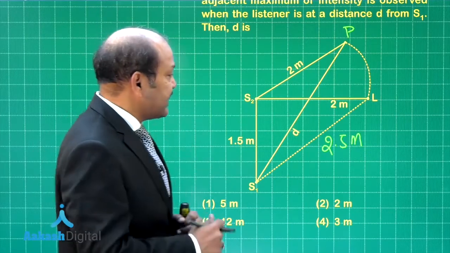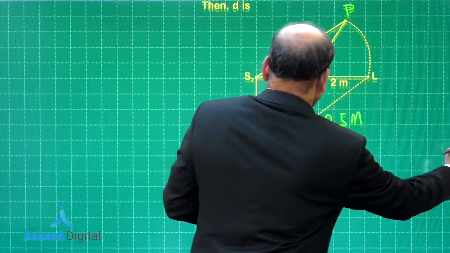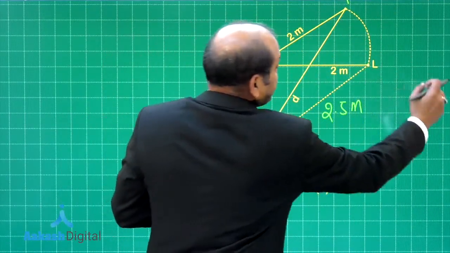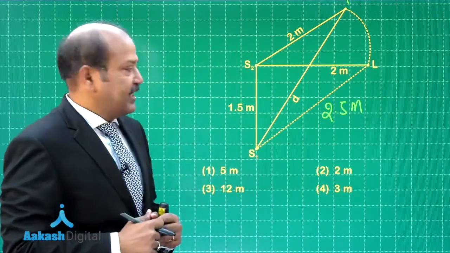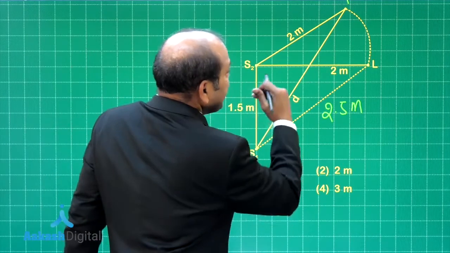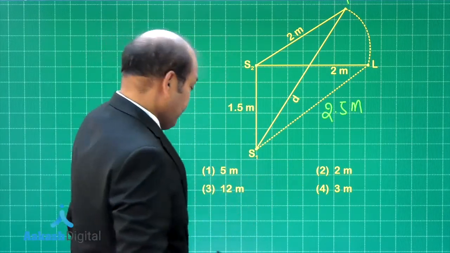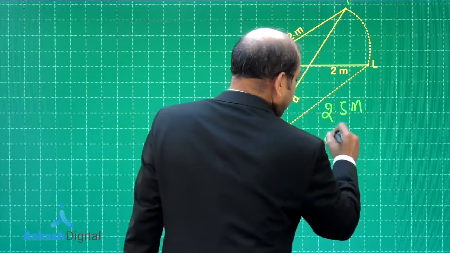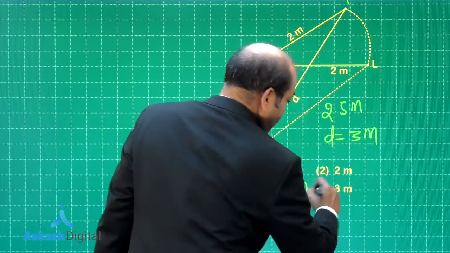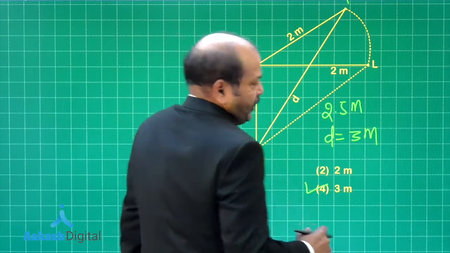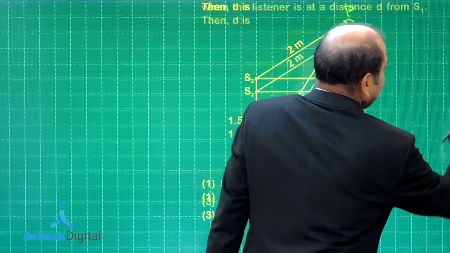Now, if that is the case, then it clearly means that S1P minus S2P is 1 meter, which means d minus 2 meter is 1 meter, which gives us the value of d as 3 meter. So, that means option 4 is the correct option. Well, quite a nice question.